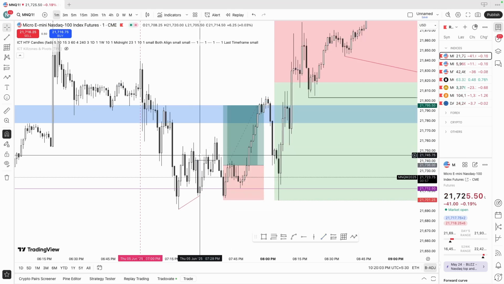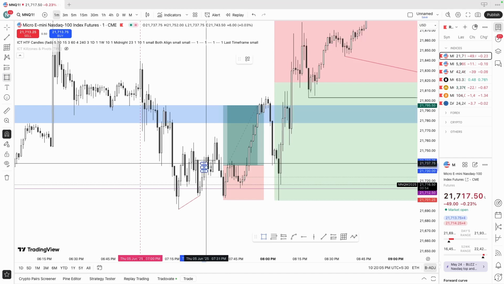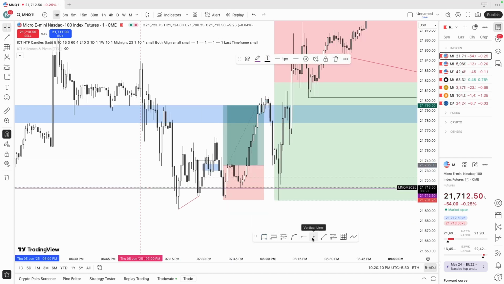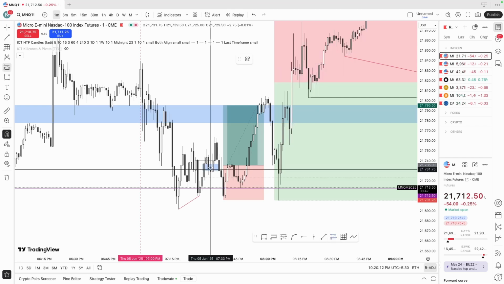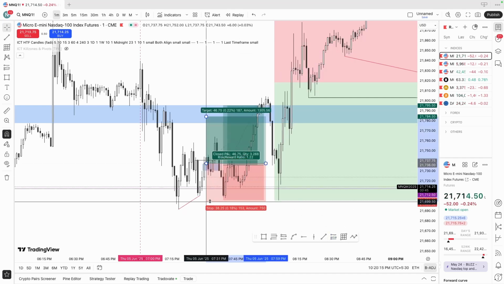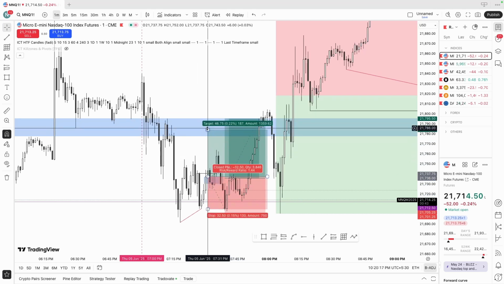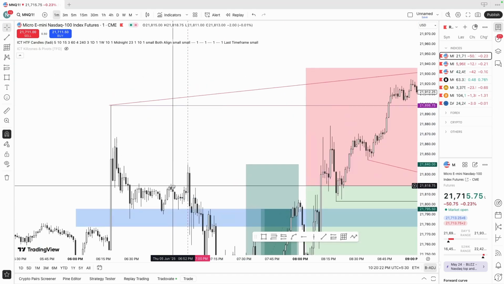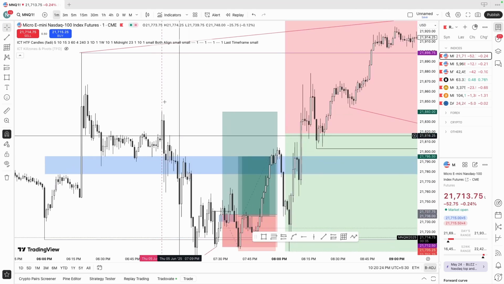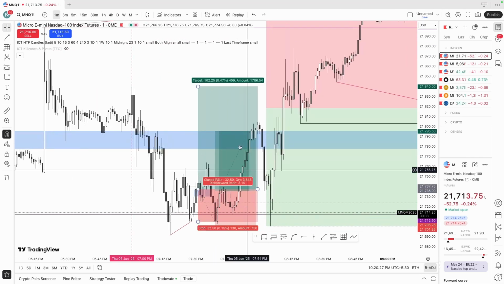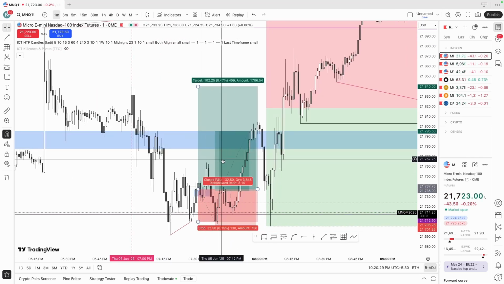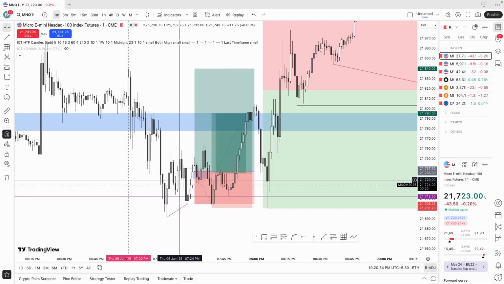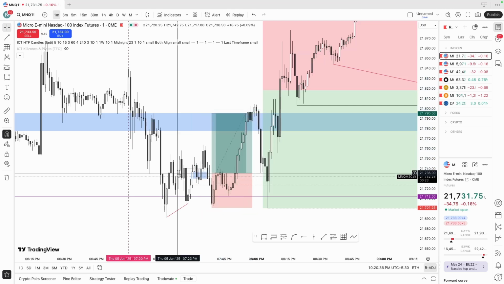Then we created a nice little fair value gap. So this was the fair value gap. I entered on that fair value gap, so this was my first entry. My SL was here. My target was these highs, all the way till these highs. That's my first target. I didn't want to target till the news highs. This gives me good enough risk to reward to take the trade. So my first trade actually ended up in a loss. It just wicked me out, and yeah, this was the loss.